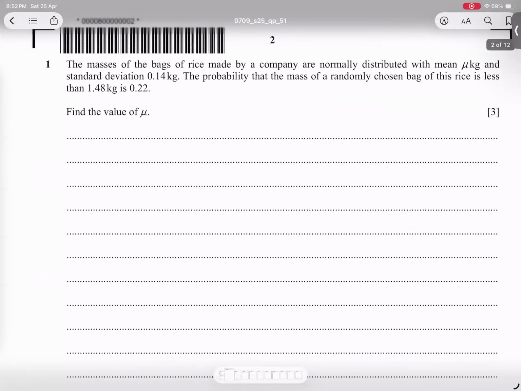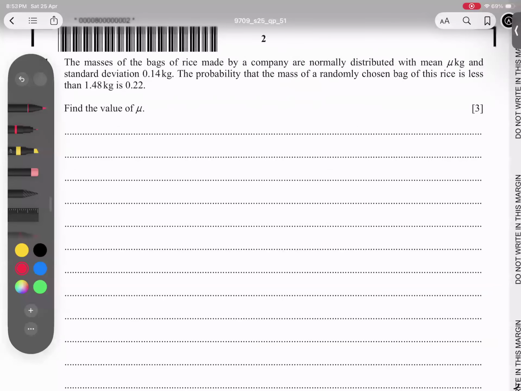Question number 1. The masses of the bags of rice made by a company are normally distributed with mean mu and standard deviation 0.14. The probability that the mass of a randomly chosen bag of rice is less than 1.48 kilograms is 0.22. Let me help you. The probability he gives us, we can write it here.